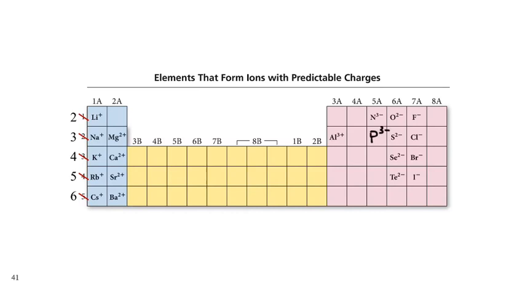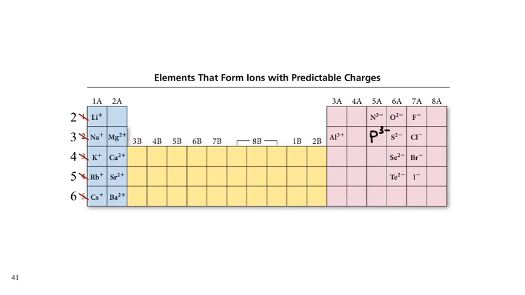P3-. Here's aluminum. What is this supposed to be showing? This is showing the elements that form ions with predictable charges. There are a couple others. We learned that zinc and silver have predictable charges, but it's not predictable from looking at these electron configurations.